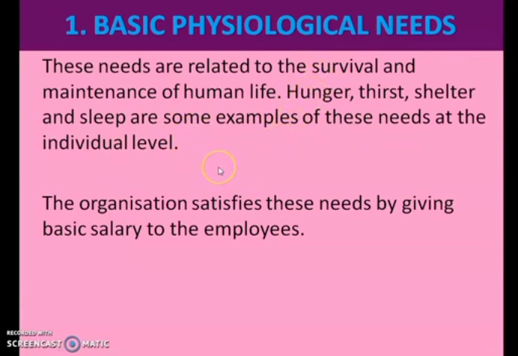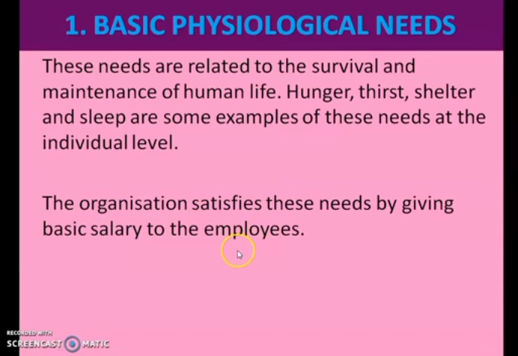Now, as we are studying the subject business studies, and our subject is related to organization and achievement of goals, we have to think from the organization's point of view. How is this Maslow's need hierarchy theory useful to the organization? The organization satisfies these needs by giving basic salary to the employees.